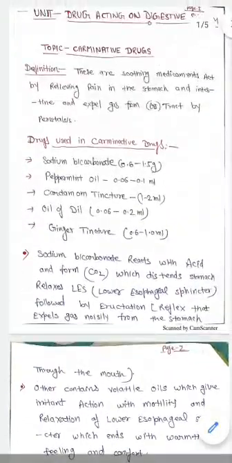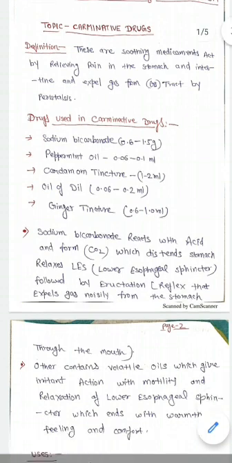So these are the carminative drugs. What are carminative drugs? Carminative drugs are basically agents which simply expel the gas from our GIT tract and relieve abdominal pain and intestinal pain.